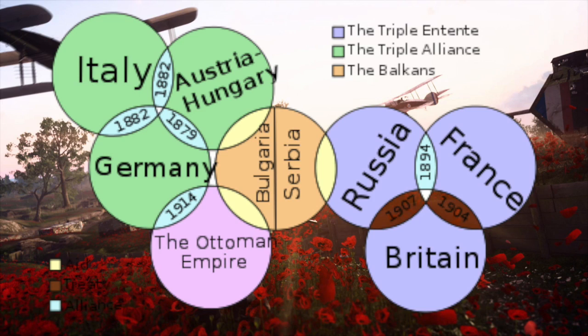Alliances. Many alliances were signed between the years 1879 and 1914. Some countries had no option but to declare war if one of their alliances declared war first.